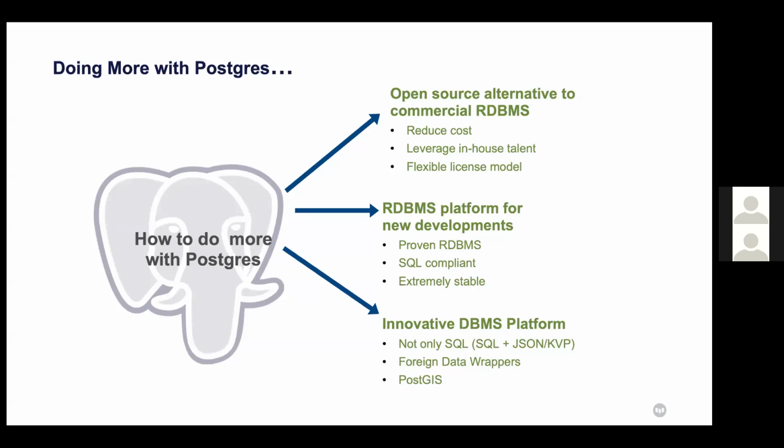Again, it is a very stable, ACID compliant, object oriented database, and gives better performance. It's not only for internal applications; organizations are choosing PostgreSQL as the RDBMS platform for their GIS applications, their NoSQL applications, as well as OLTP applications.